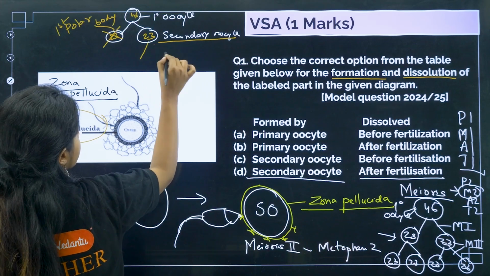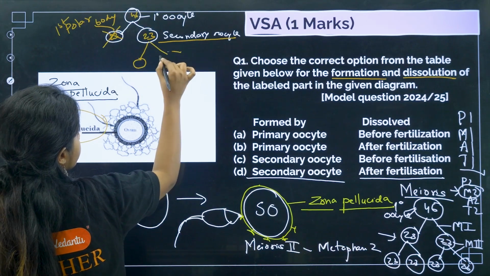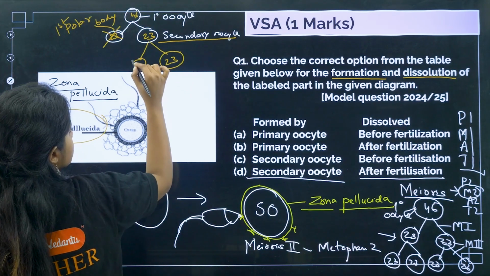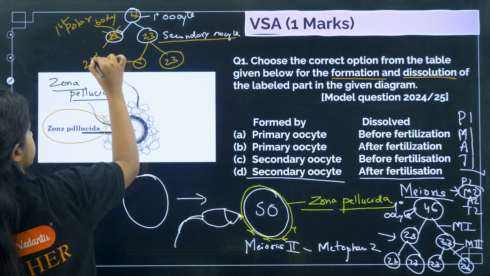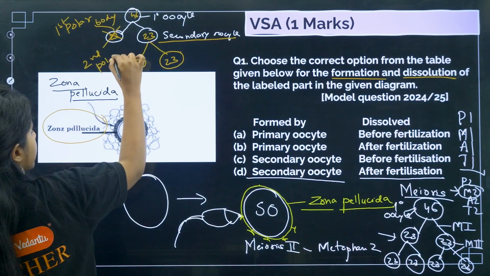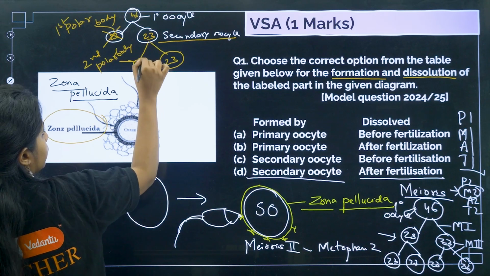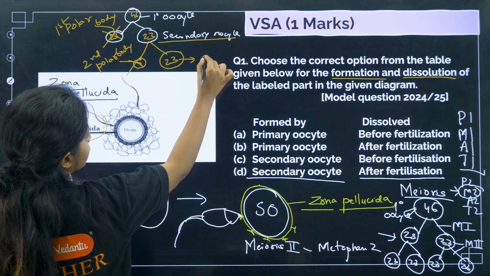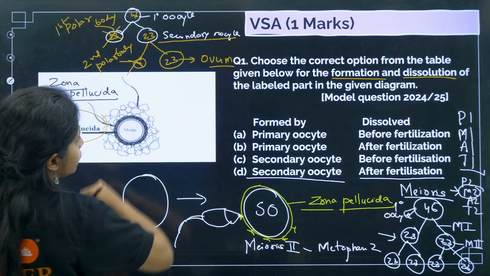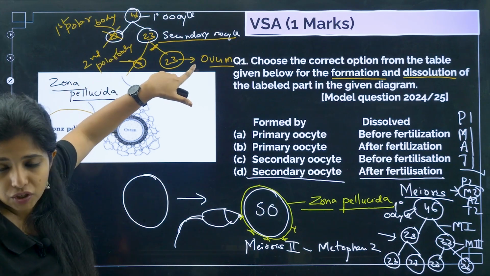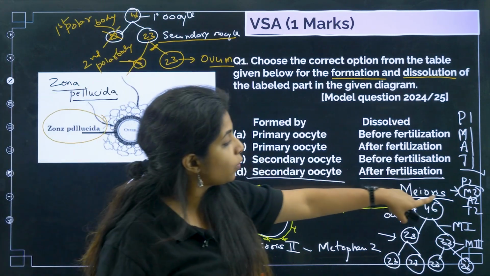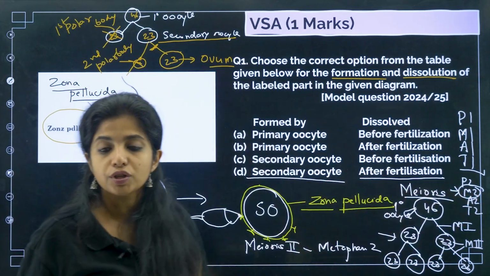This secondary oocyte will again divide itself into 2. One will be this, one will be this, having 23. So this thing that is formed is the second polar body. It will also disintegrate. What are you left with? You are left with ovum, my dear children. So as of now we are stuck at this particular stage where it has not completed its division. It is in what stage? Metaphase 2 of meiosis 2.